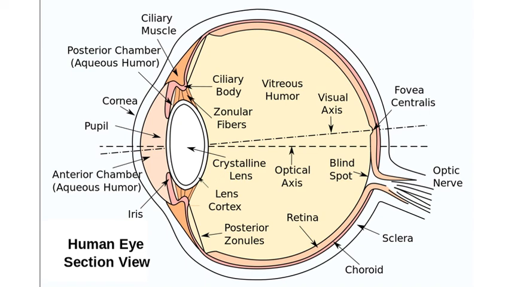Like in a camera, the image is formed on the photographic plate, similarly, the image of any object is created on the retina. So you can call the retina the skin of the eye where the image is formed. And I have told you already, this is aqueous humor, and the space between the retina and lens contains a jelly-like substance which is called vitreous humor. So this is all about our eye.